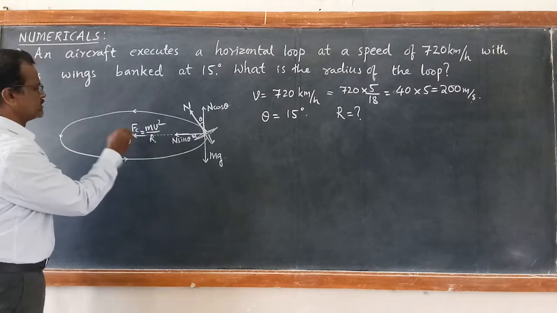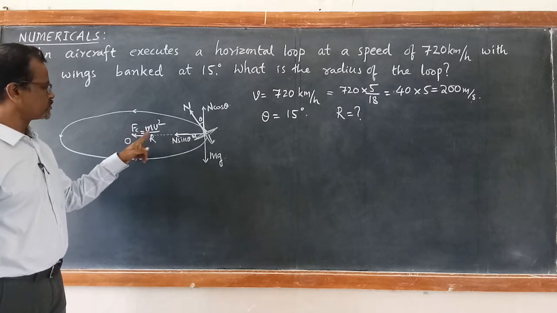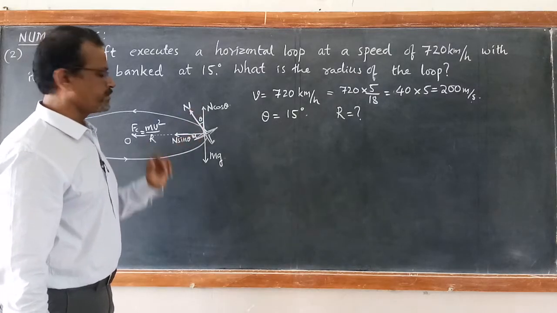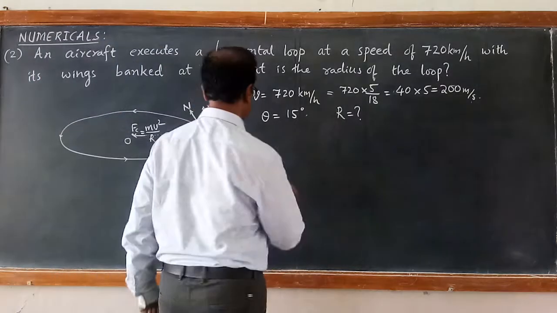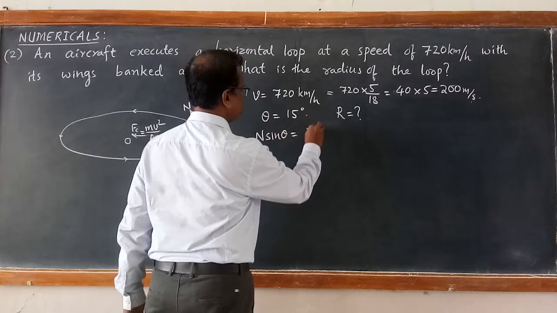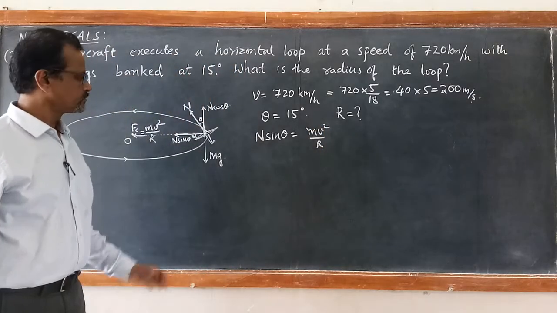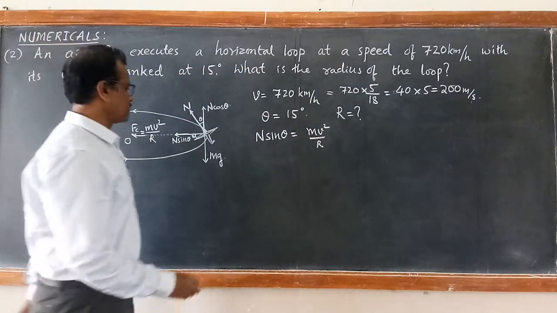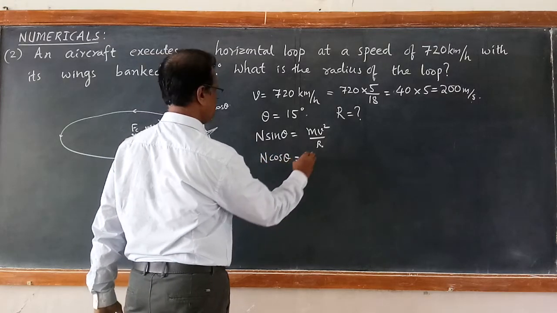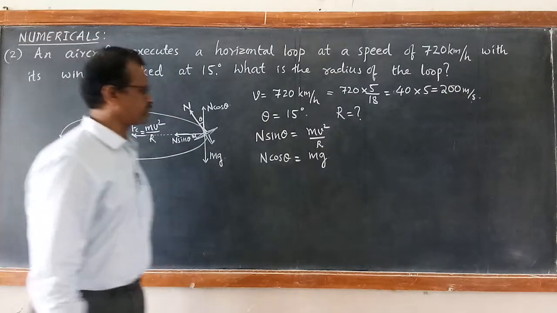If O is the center of the loop, then the centripetal force mv square by R is provided by N sin theta, and N cos theta balances the weight. N sin theta equals mv square by R. There is no question of friction here. So N cos theta is equal to mg, the weight of the aircraft.